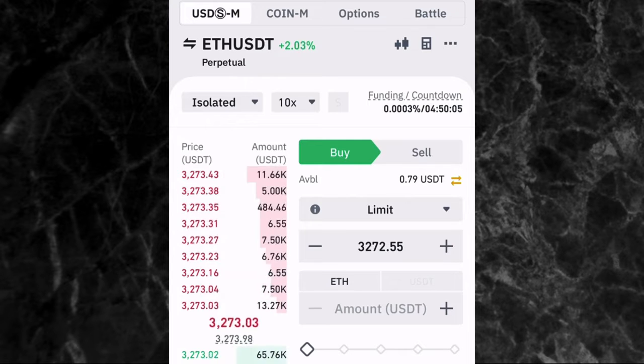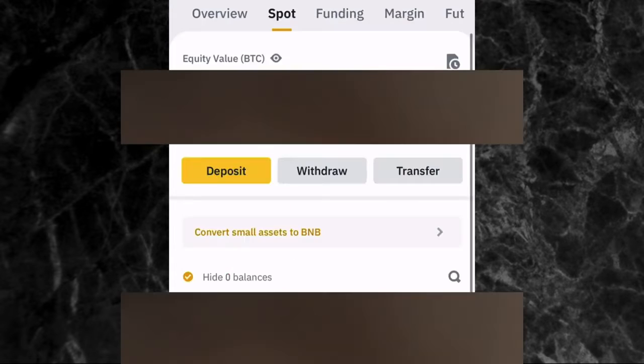The first thing you need to do is to deposit USDT to your futures wallet. To do this, you need to go to your spot wallet and make sure you have USDT in your wallet. In case you don't know how to buy USDT on Binance, I have a tutorial video on how you can deposit money and buy USDT on the app. I'll put the link in the description of this video, so make sure you check it out.